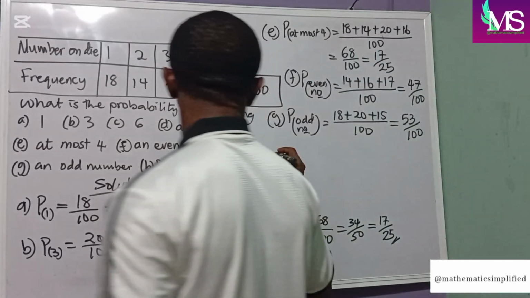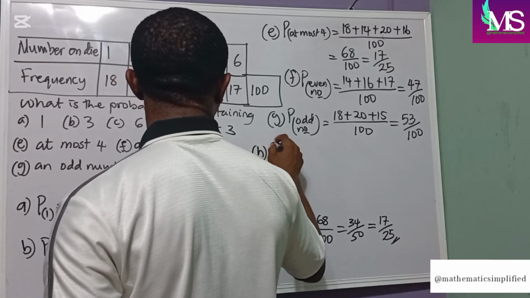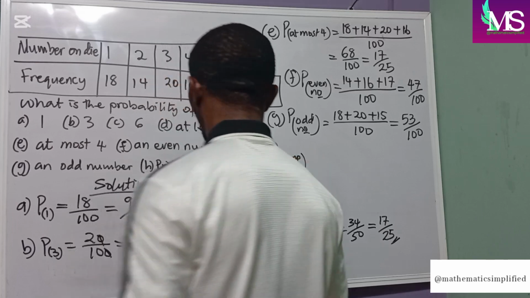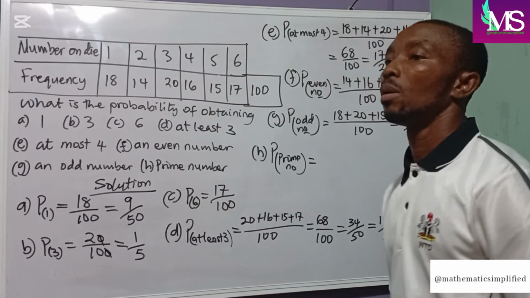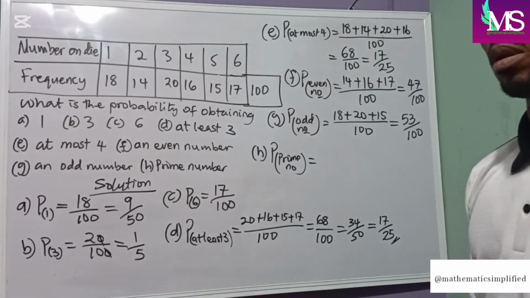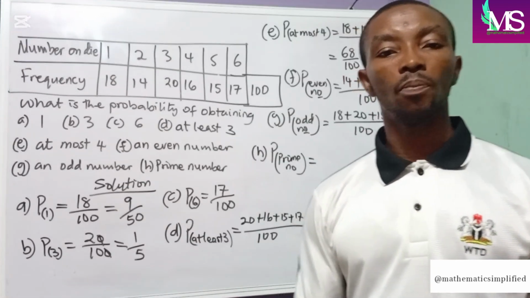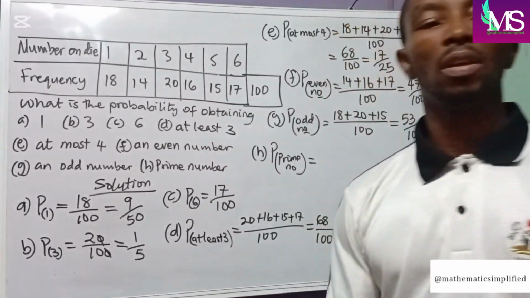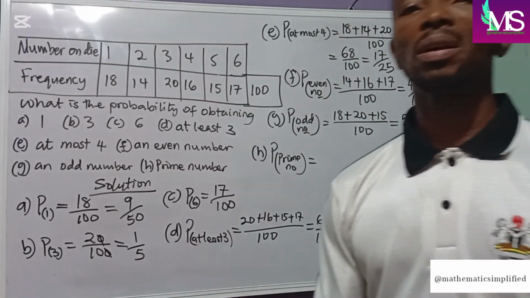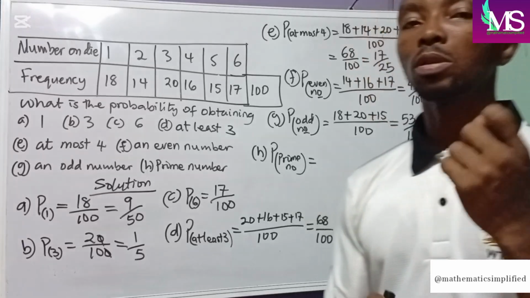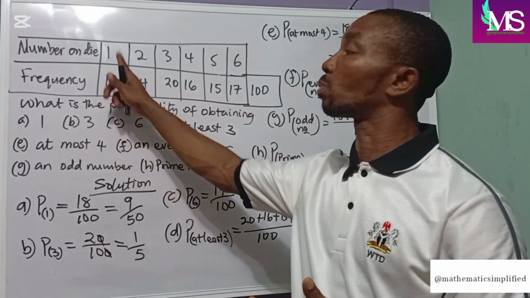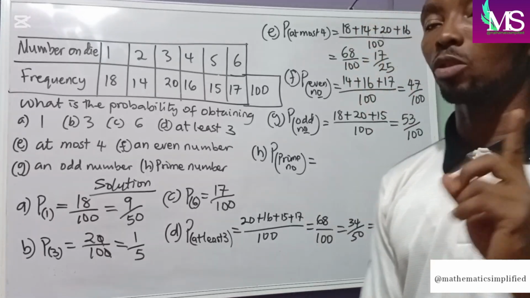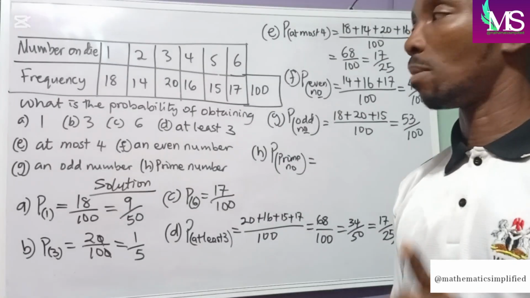Now, to our last question, H, it says probability of prime numbers. What are prime numbers? Prime numbers are numbers that can be divided by 1 and itself. Prime numbers are numbers that can only be divided by 1 and itself. That is to say, prime numbers have just 2 factors. I've seen most people include 1 as a prime number. Please, 1 isn't a prime number. Take note. 1 isn't a prime number.